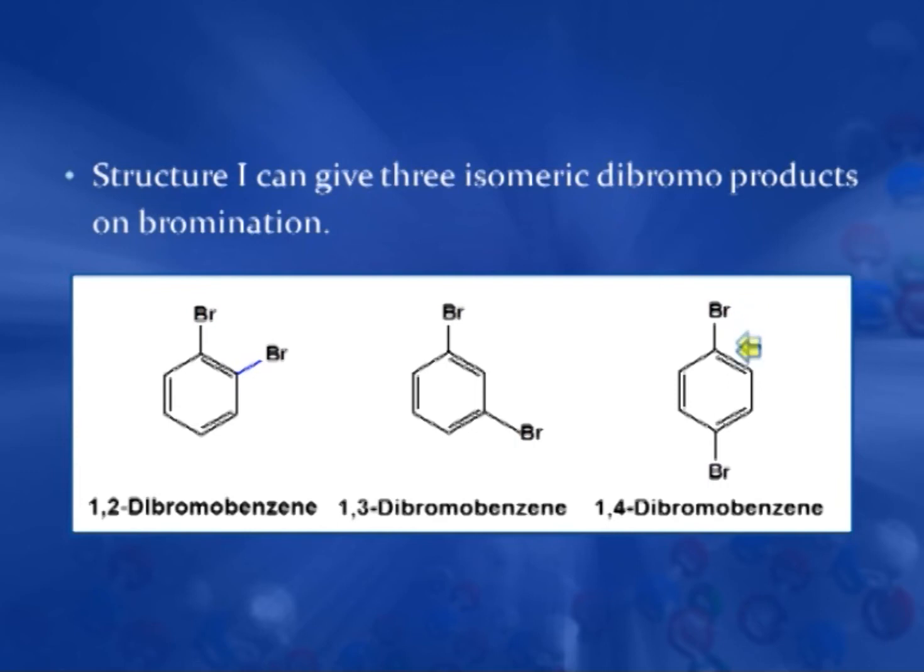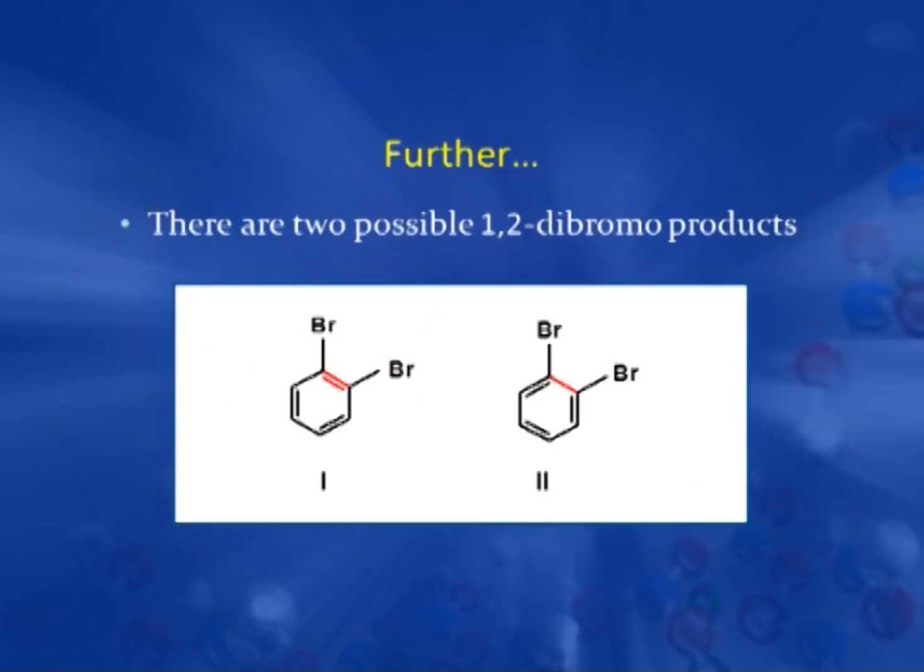1,3-dibromobenzene and 1,4-dibromobenzene. But further, there are 2 possible 1,2-dibromo products. Here these 2 bromine are attached to 2 carbons which are attached through a double bond. But in this form, the 2 bromine are attached to 2 carbons which are attached through only a single bond. So, now we have 2 possible structures for the 1,2-dibromo product. In total we should get 4 di-substituted products.